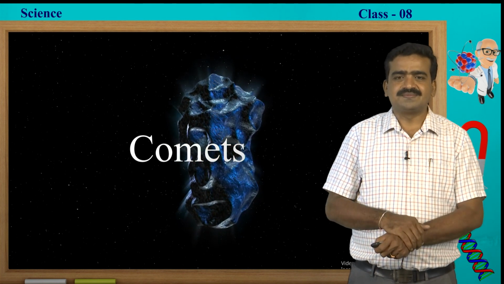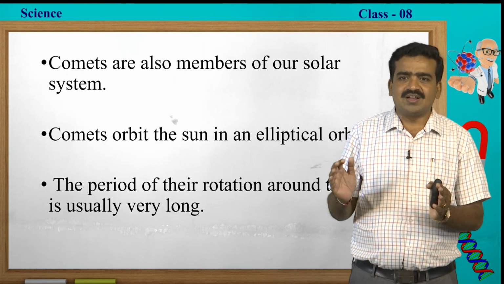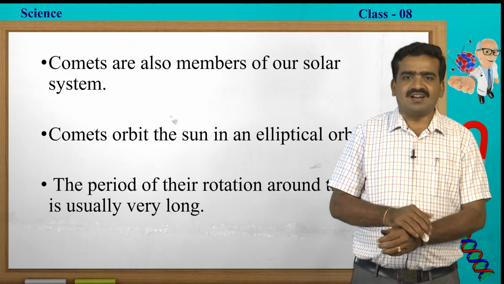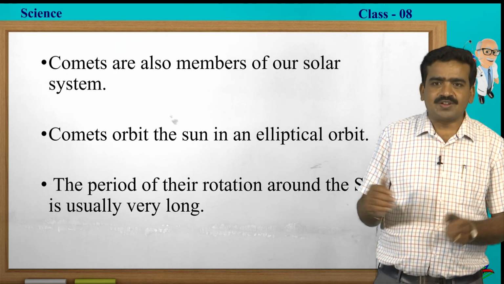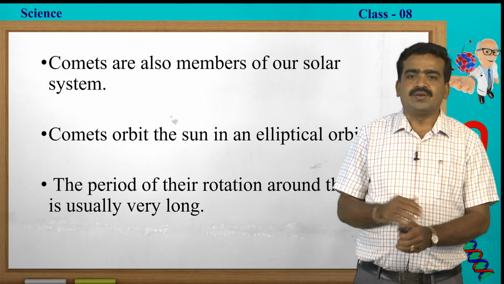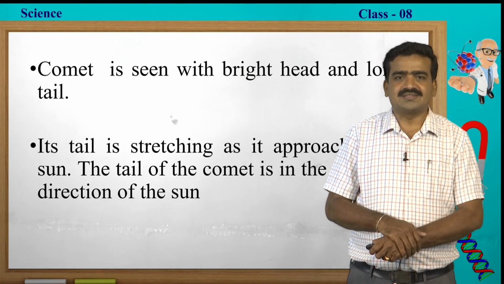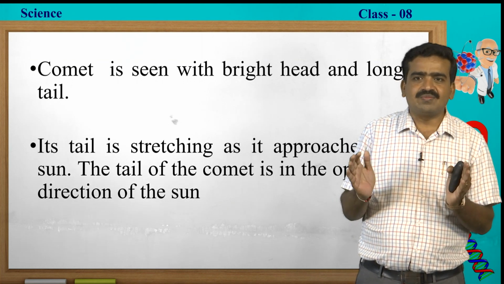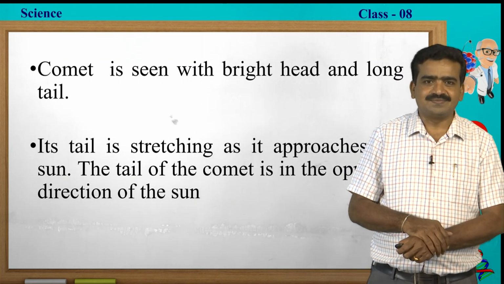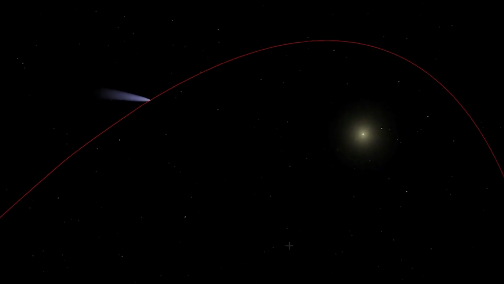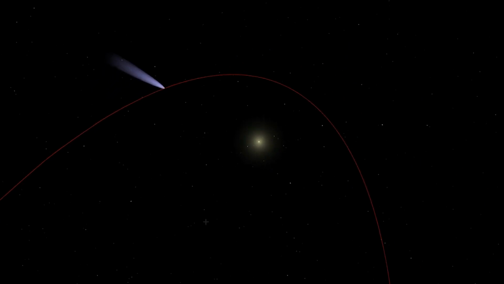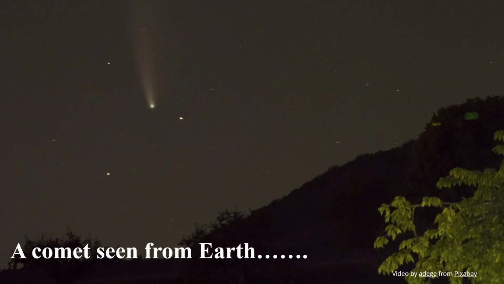Now, we have comets. Comets are also members of our solar system. Comets orbit the Sun in an elliptic orbit. The period of revolution around the Sun is usually very long, it takes many years. A comet is seen with a bright head and a long tail. Its tail stretches as it approaches the Sun. The tail of a comet is opposite to the direction of the Sun. So, you are seeing here how the tail is formed when it approaches the Sun.